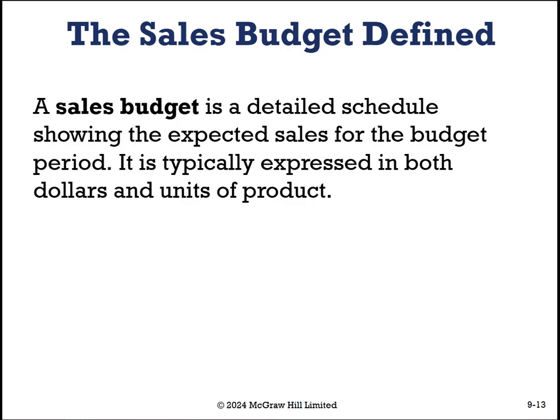So a sales budget is a detailed schedule showing the expected sales for the budget period. It is typically expressed in both the dollars and units of product. An accurate sales budget is the key to the entire budget process. All the other parts of the master budget depend on the sales budget in some way.